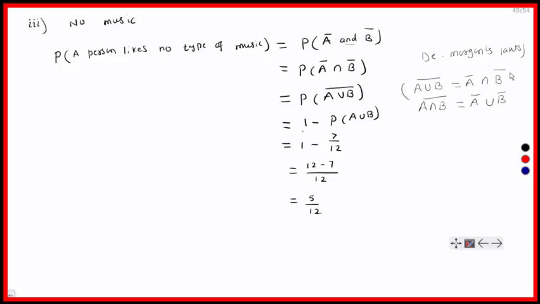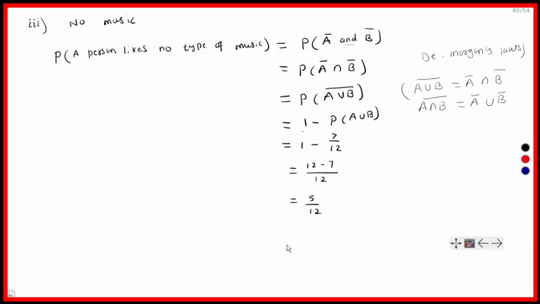Keep in mind these two laws. A union bar means what? He does not like at least one type of music. Means what? He does not like A and he does not like B. So P of A bar intersection B bar is the same as P of A union B bar.